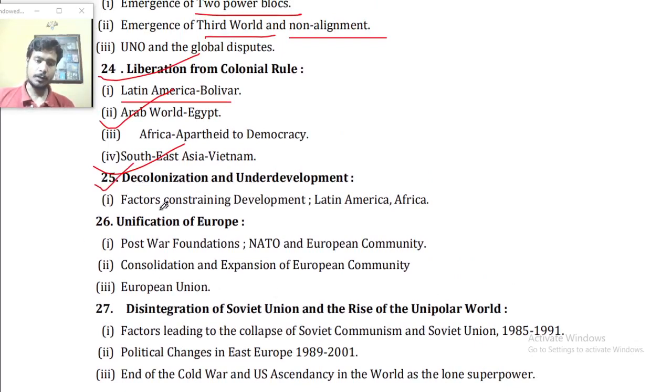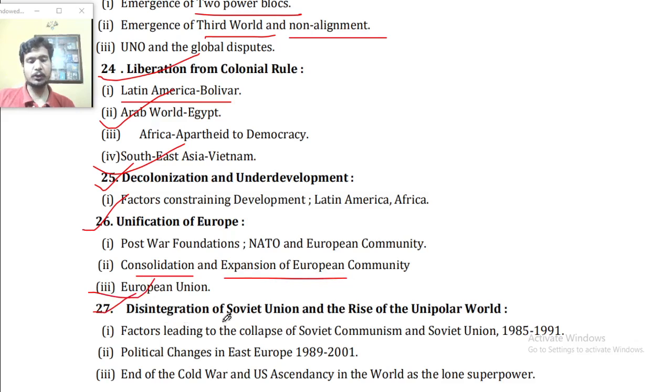Decolonization and underdevelopment, factors constraining development, Latin America and Africa. Point number 26, unification of Europe, post-war foundations, NATO and the European Community. Consolidation and expansion of the European Community. Now, the European Union.